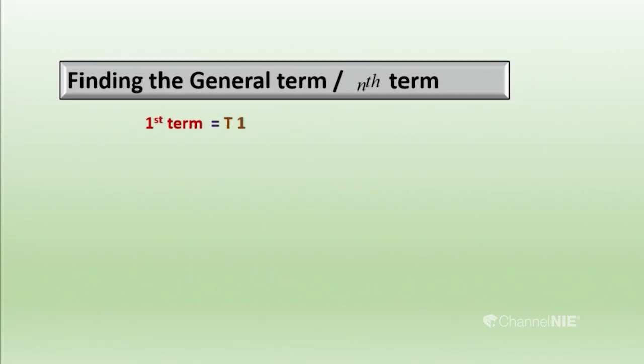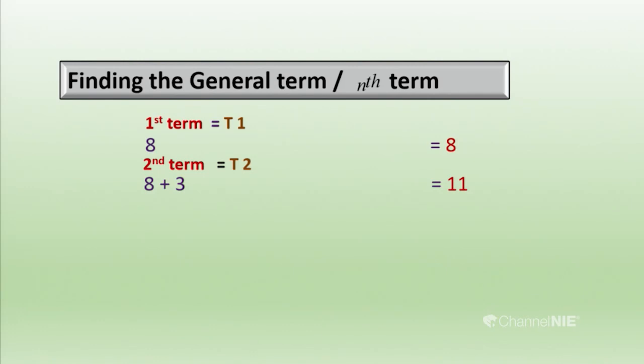We can define the first term as T1, which is 8. The second term can be represented using T2, so T2 is 8 plus 3. What is 3? 3 is the common difference of the arithmetic progression. 8 and 11 are the first two terms.